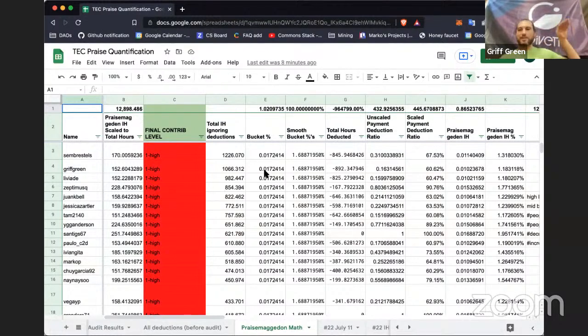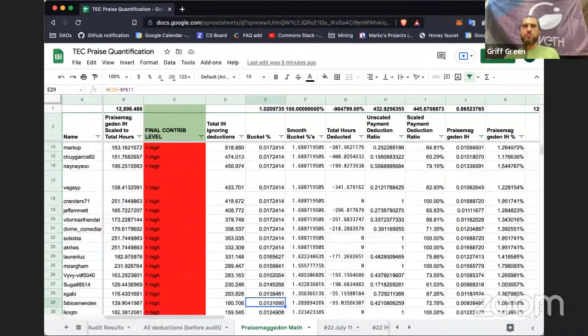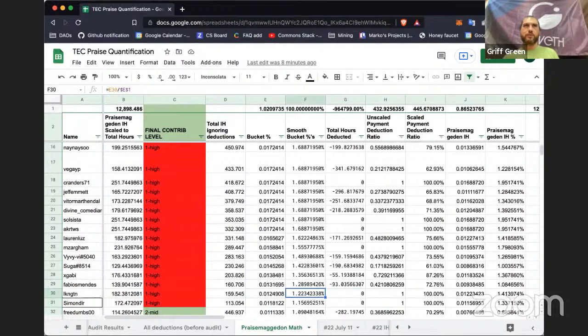The original idea was actually to make a sinusoidal wave, and YGG had this all coded up, and it was super cool. But it was a little hard to implement in the final thing, so we went with just a line, and then a vertical line, and then a line, and a vertical line, or an angled line. You can see that here. This went from bucket percentage to smooth bucket percentage, right?